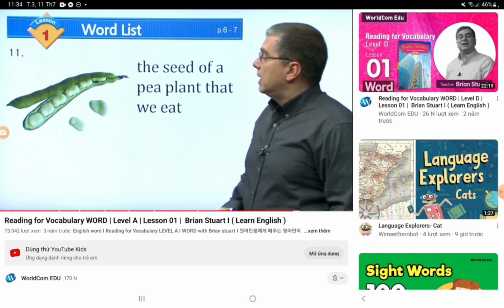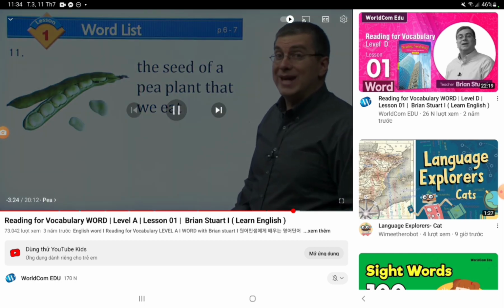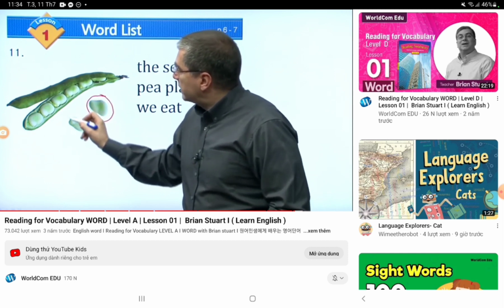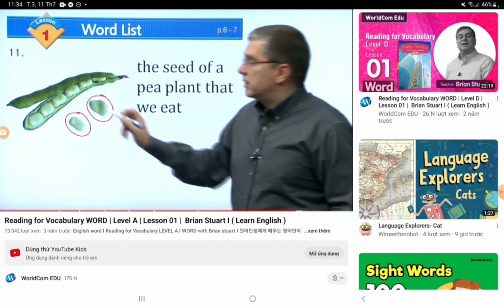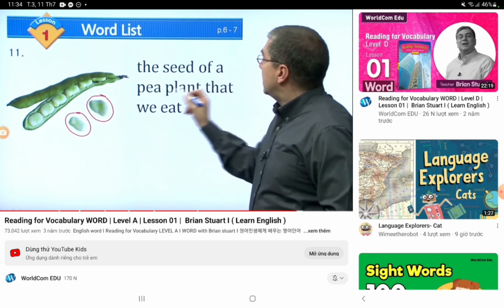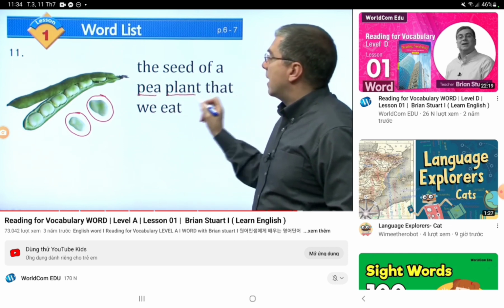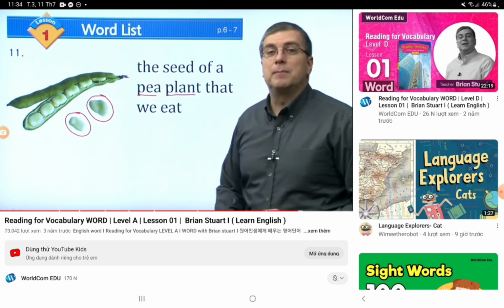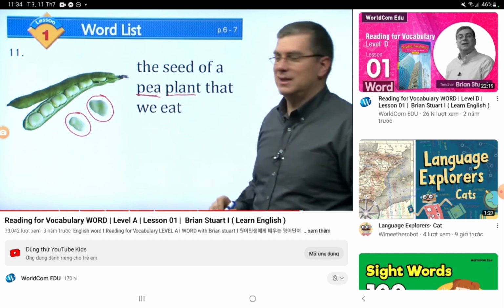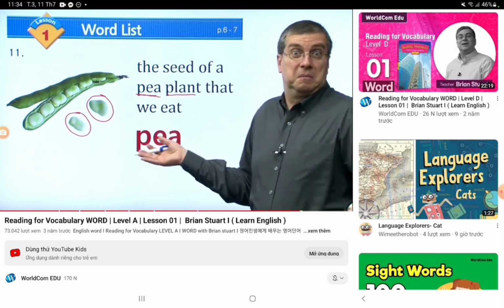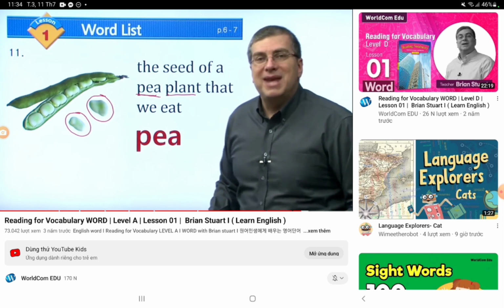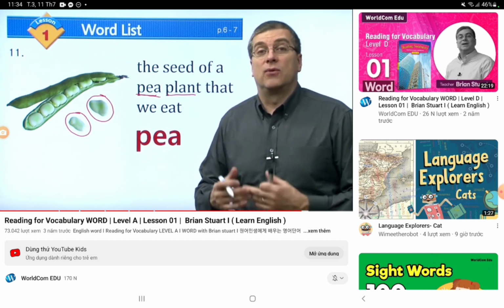So here, this is our 11th definition. So here it says a seed. You see here, it's a seed. Now usually we don't eat seeds of plants, but here it says a seed of a pea plant. We know it's a seed of a pea plant, so we always know that it's a pea.